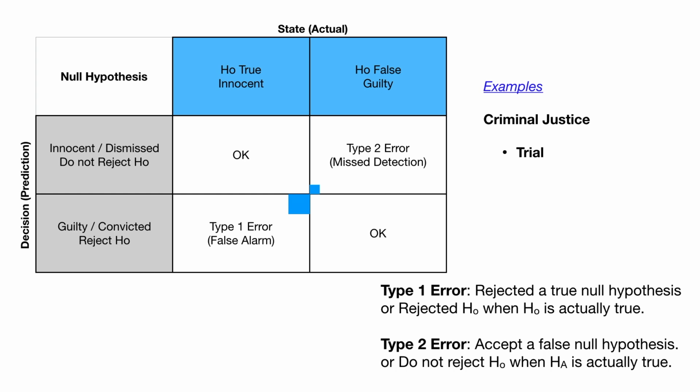Type 1 error is rejecting a true null hypothesis, or we reject a null hypothesis when it's actually true. That means I am innocent but we reject it and we assume the alternate hypothesis is true. On the other hand, type 2 error is we accept a false null hypothesis. That is, here we have a false null hypothesis and we accept that to be true, where we are missing to detect something.